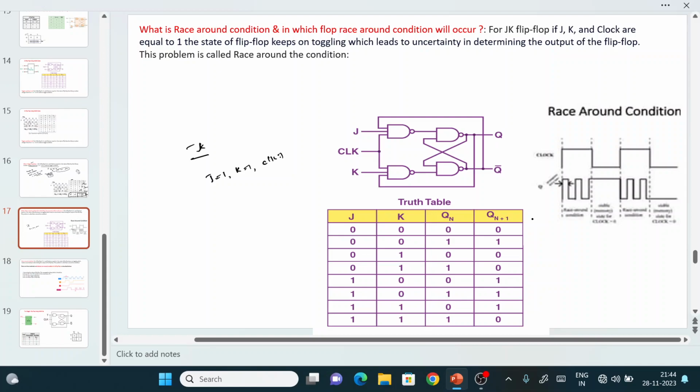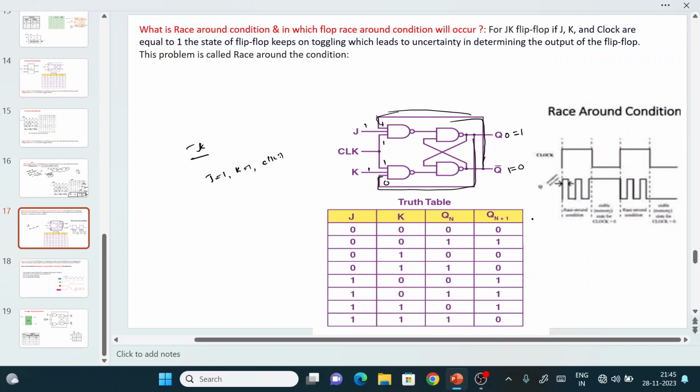What do you mean by this? When clock equal to 1, J equal to 1, K equal to 1. So if you take here the assumption as 0, 1, then this value will be 0 and this value will be 1. It means that here you will be getting the output 1, then the next output will be 0. So now see that if you observe, the output is connected to the input, right? It means that it will work like a for loop or while loop operation.